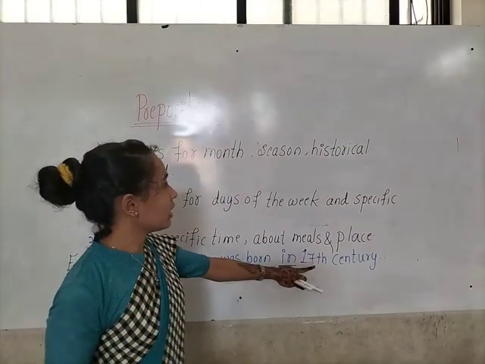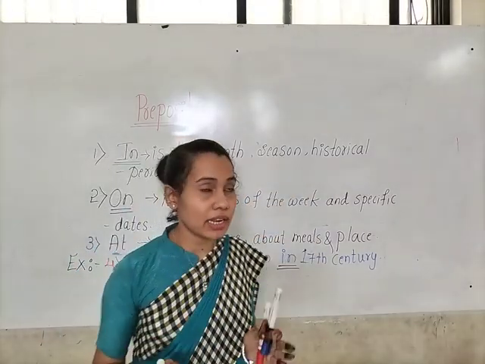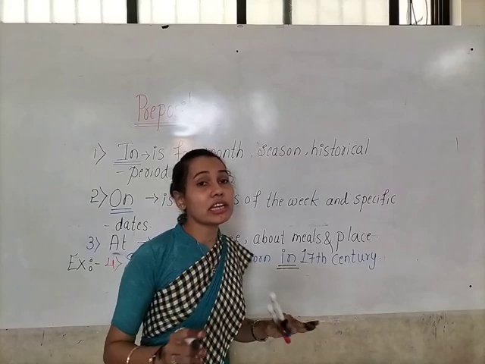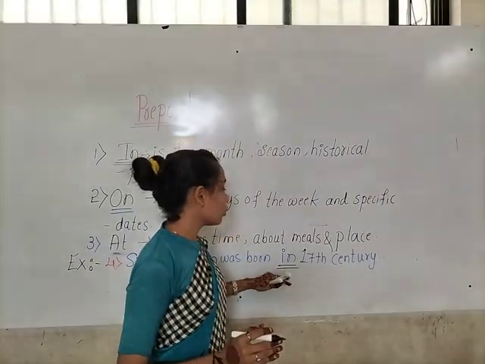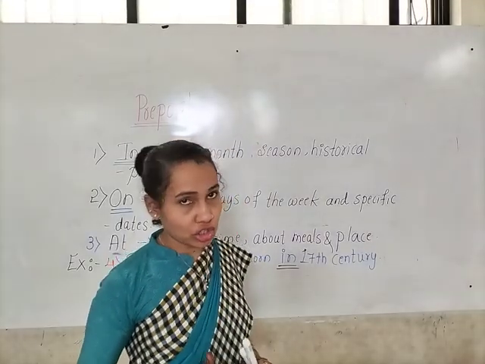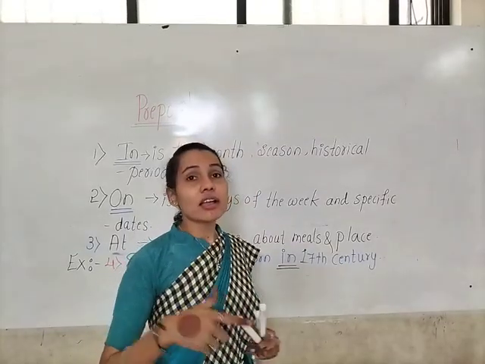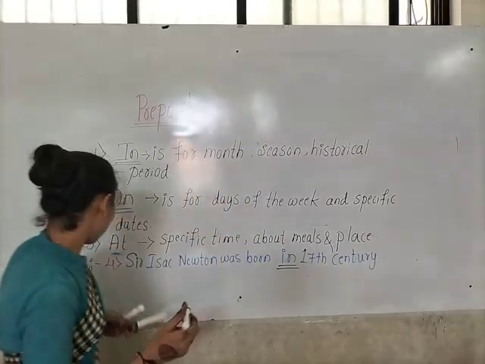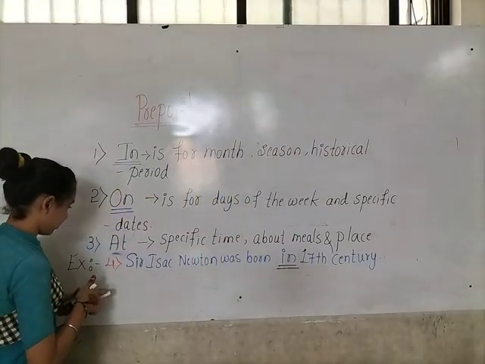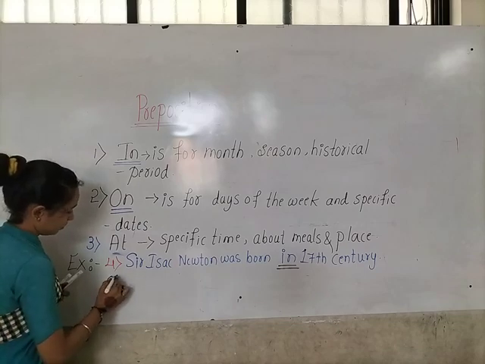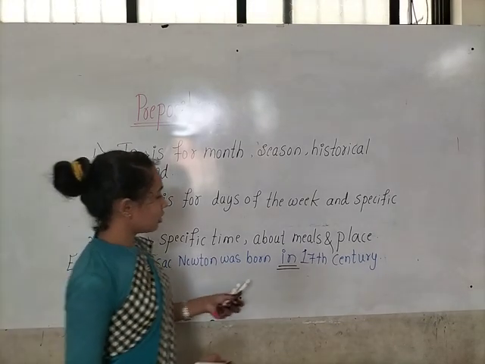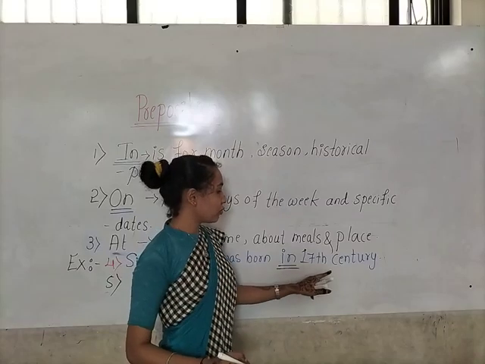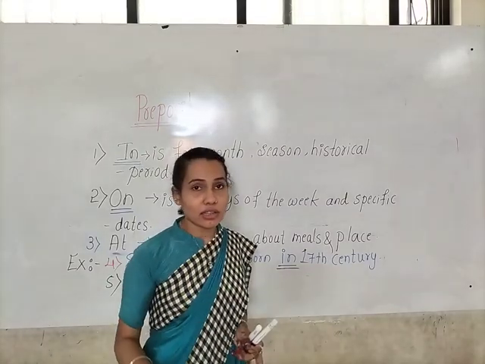So here for the historical period of time, we have to use in preposition. See here children, in is showing the relationship between one thing with another thing.